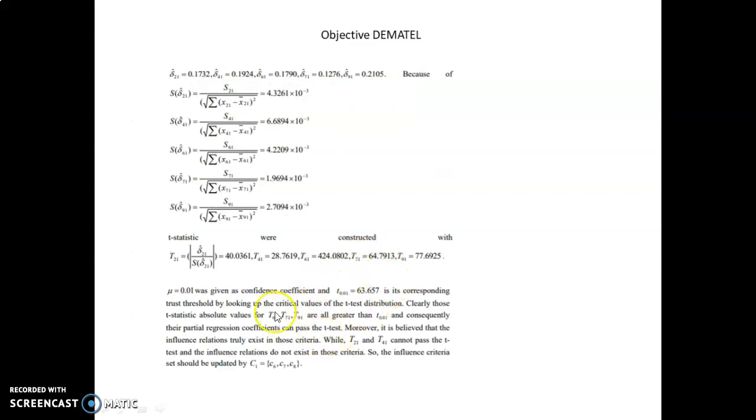Determine the partial regression coefficient between criteria in the path analysis set, and these are their results. Then construct the t-statistic to test the result. Use confidence coefficient alpha 0.01, t 0.01, which is 63.657. Clearly, we see t1, t71, t91 are greater than t 0.01, so the partial regression coefficient can pass the test. It is believed that the influence relation clearly exists in those criteria. Then t21 and t41 were different from t1, t71, and t91, so the influence criteria set should be updated by criteria 7 and criteria 8.